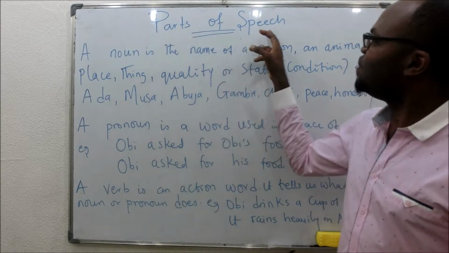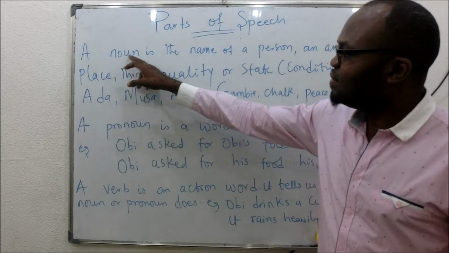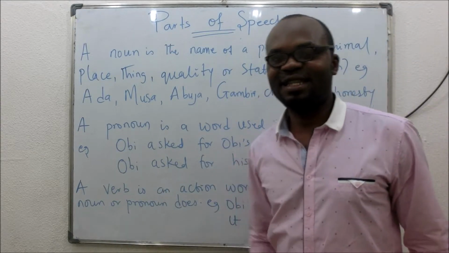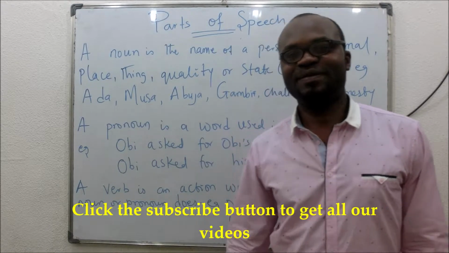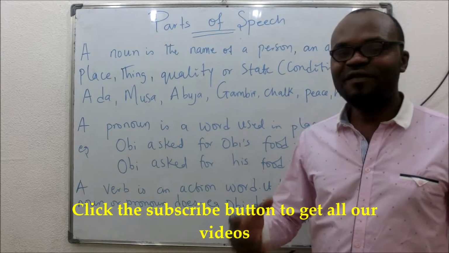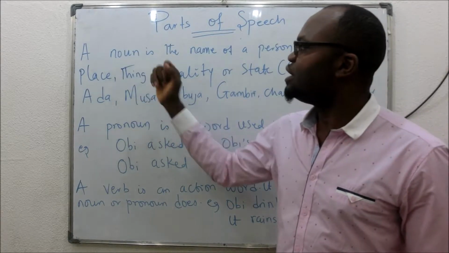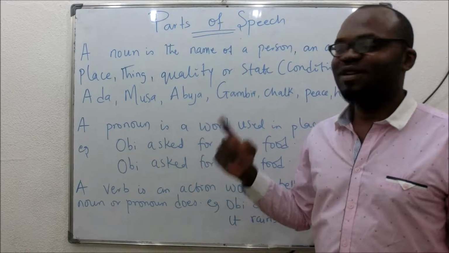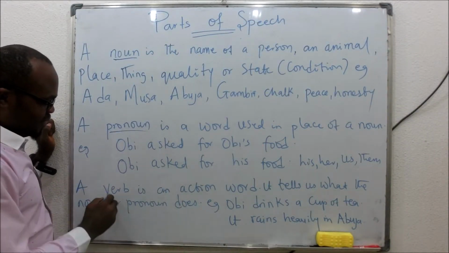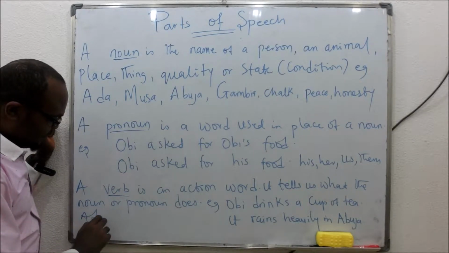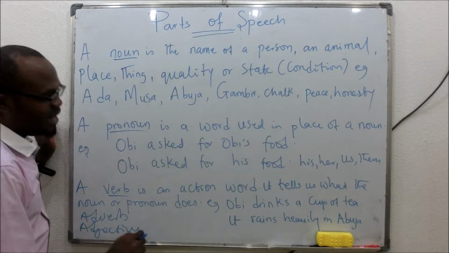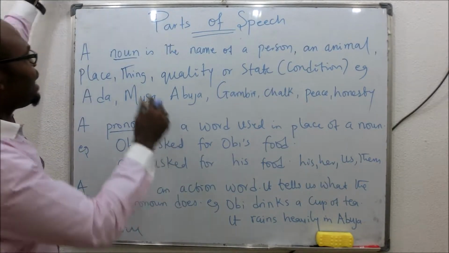So for the parts of speech, we can have noun, we can have pronoun, we can have verb, you can also have adjective, you can have adverb. We're going to be looking at these parts of speech so that whenever you see any word, you are going to be able to tell me the part of speech that it is, whether it is a noun or a pronoun or a verb or an adverb or an adjective or any other part of speech. So first of all, let's look at the first one, a noun.